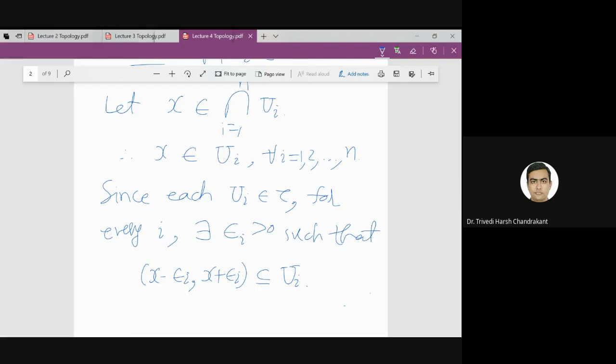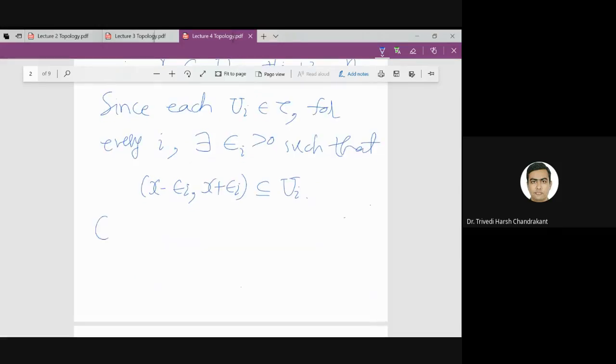So what I shall do is take the smallest epsilon, which I can call epsilon. Choose epsilon to be the smallest of epsilon_1, epsilon_2, ..., epsilon_n. Whatever epsilon I got for each of U1, U2, ..., Un, I will take the smallest positive number out of them.